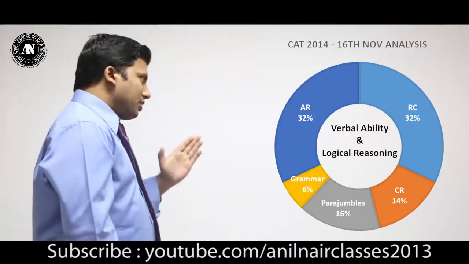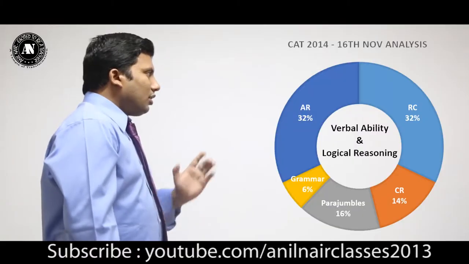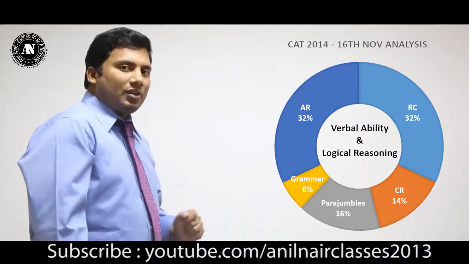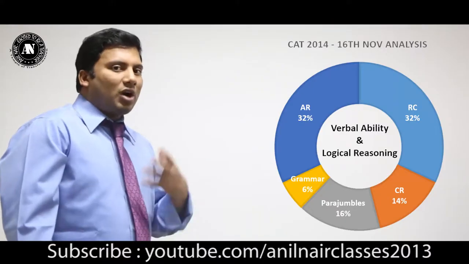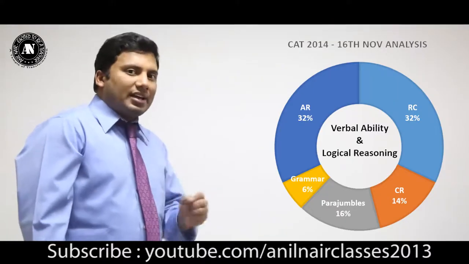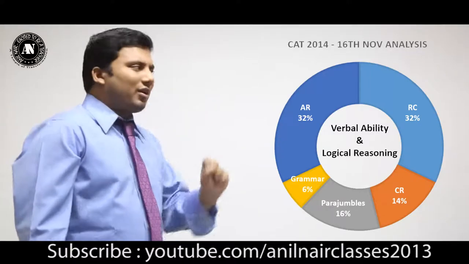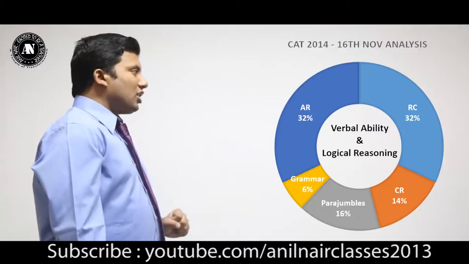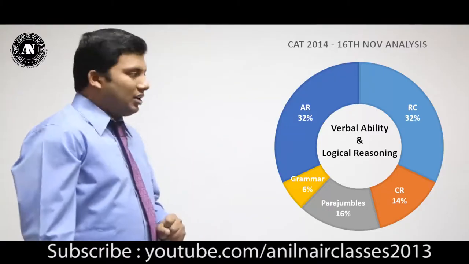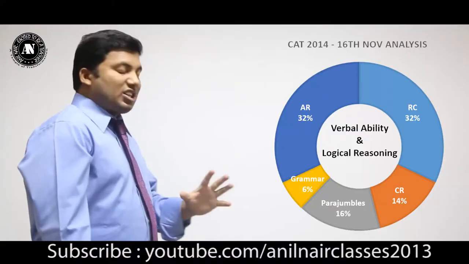Now next comes CR, critical reasoning. Students who have gone through our coaching, who understand all the 8 techniques, that is the swimmer technique, should be able to solve these questions in less than 1 minute. Parajumbles constitutes about 16%. Grammar constitutes about 6%.